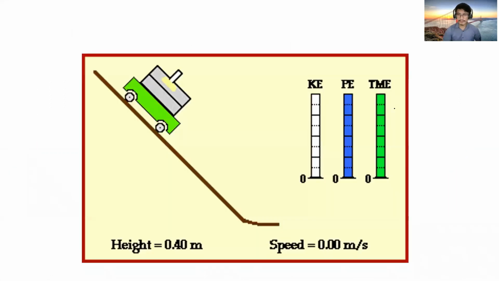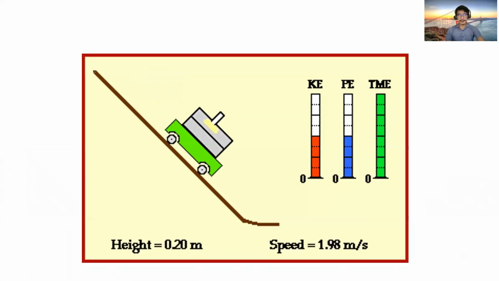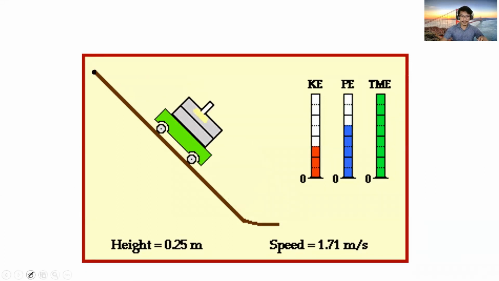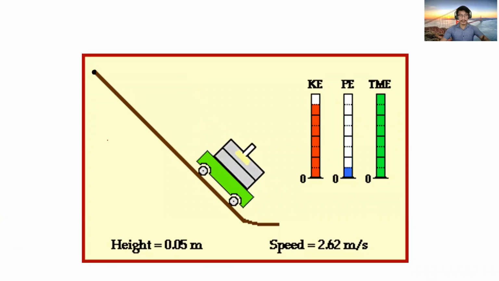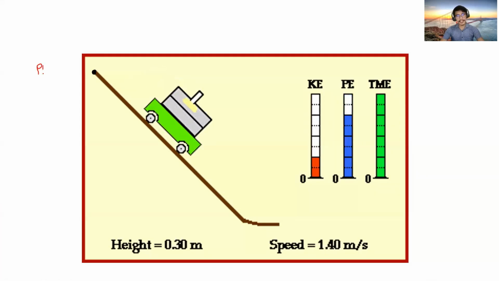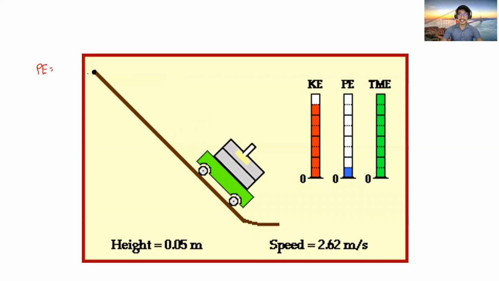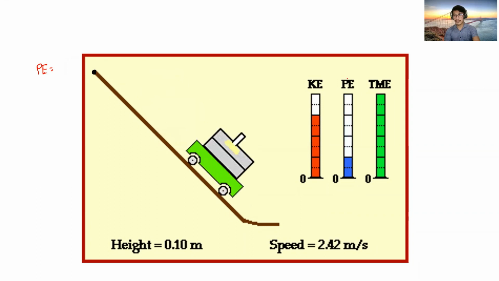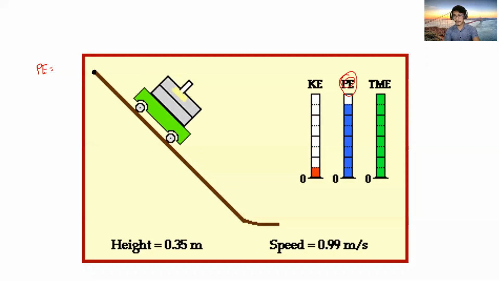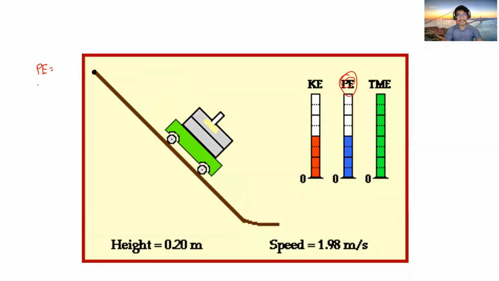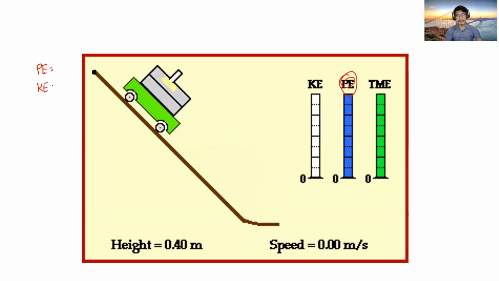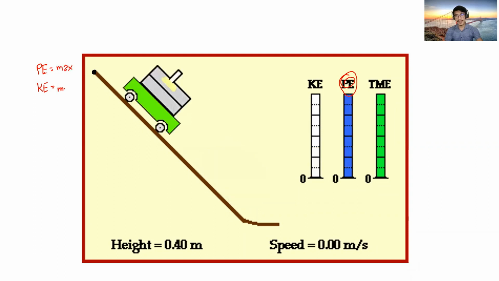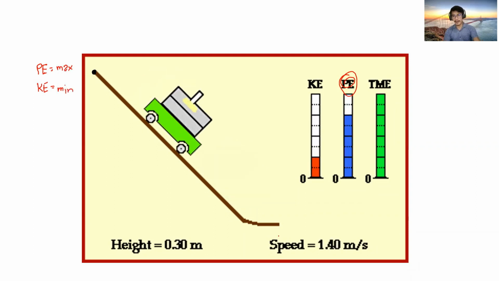It remains the same. Another example. For example, at this point, red, asang red. At this point, the potential energy is at its maximum kasi nasa may height siya, may certain height. Potential energy is maximum, while the kinetic energy is at its minimum. So maximum potential, minimum kinetic, at the highest point.